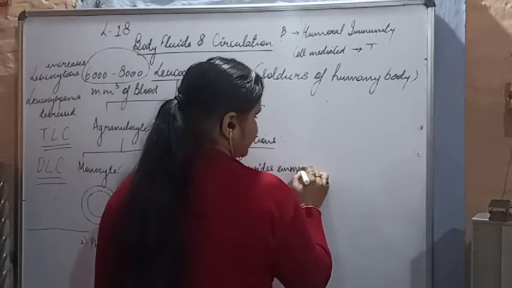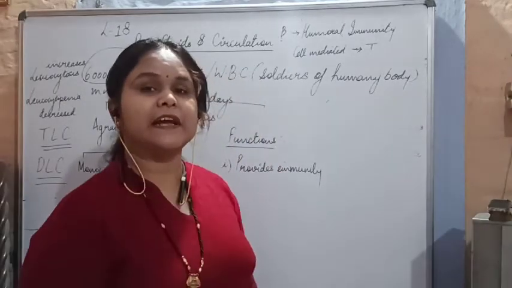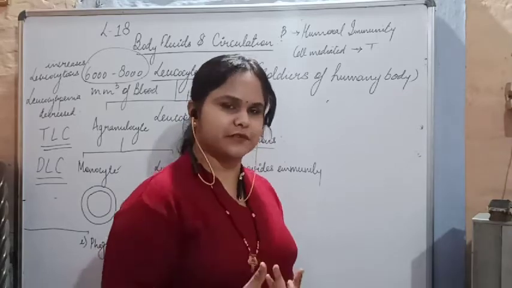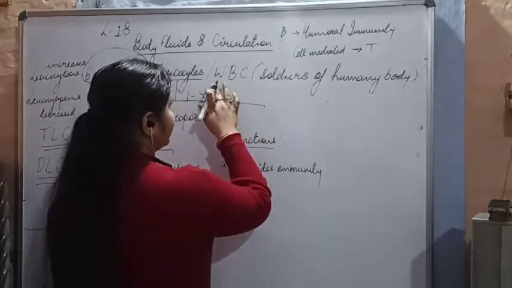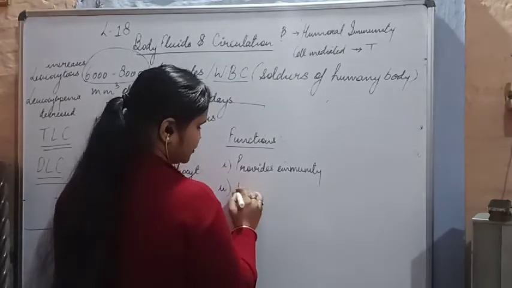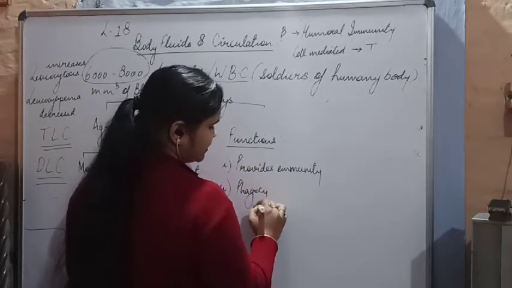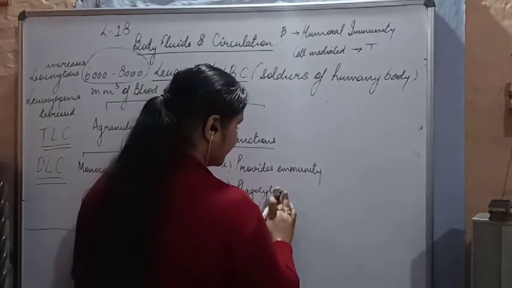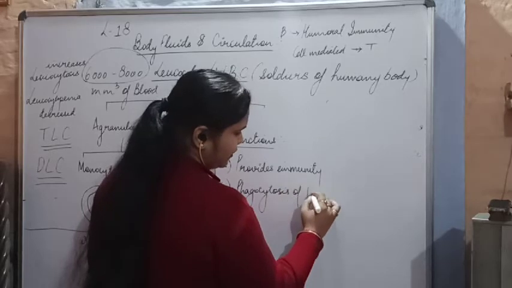Now, what do you understand by the term immunity? Immunity means power to fight against diseases, which is provided by our immune system. So immunity is provided with the help of these WBCs. Second thing is that it helps in phagocytosis, phagocytosis of foreign antigen.